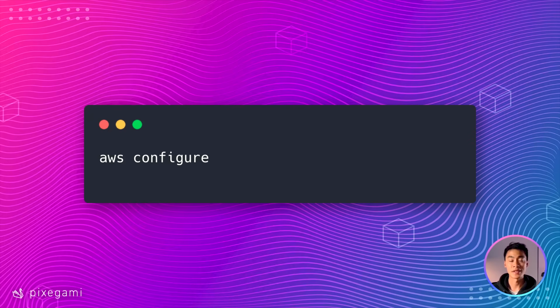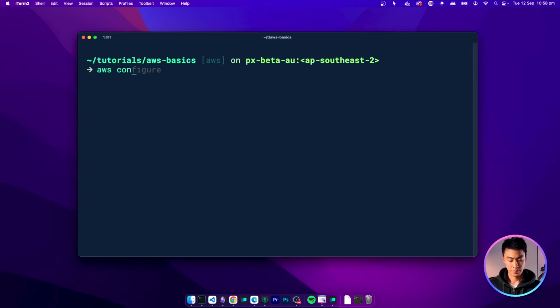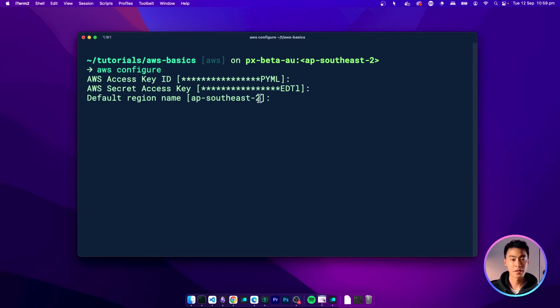Once you have it, you can set up your CLI by using the AWS configure command. Next, just copy and paste the access key ID and the secret key ID that you created for your IAM user earlier. Next, you can choose which is going to be your default region. I'm using AP Southeast 2, which is Australia, but for most of you, you might probably want to use something like US East 1. And finally, you might ask about the default output format, and for that, I like to use JSON, so you can put JSON there as well.